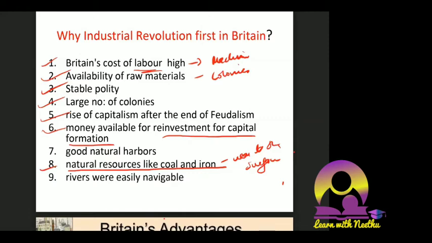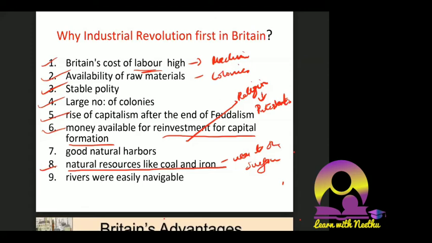Also, you can link religion, the Protestants, a branch of Christianity. During that time, Protestants believed that money is not for enjoyment, money is for making more money. So they would not enjoy the profit they got; they would reinvest it in the business again. So that was also helping. Even religion was helping in the introduction of the industrial revolution.